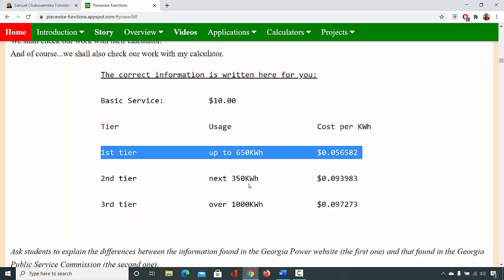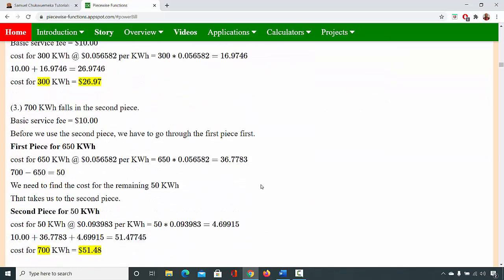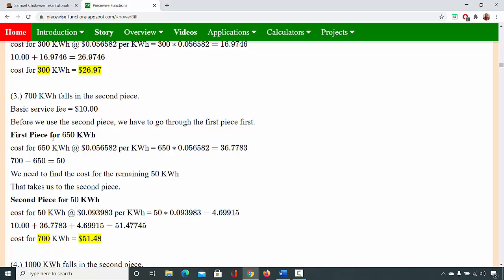The next 350 is more than 650 to 1,000 kilowatt hour, that is the second tier. So 700 kilowatt hour falls in the second piece. Before you solve it, you have to pass through the first piece first. For the first piece, the maximum is 650 kilowatt hour.